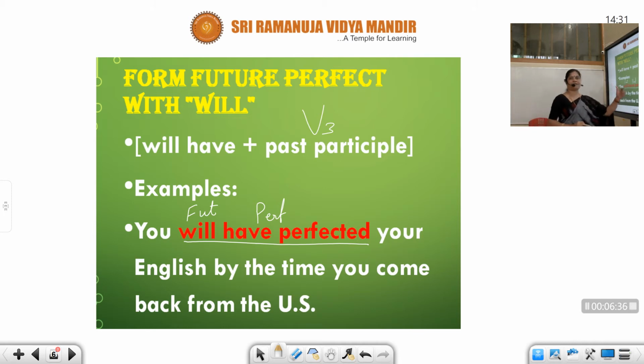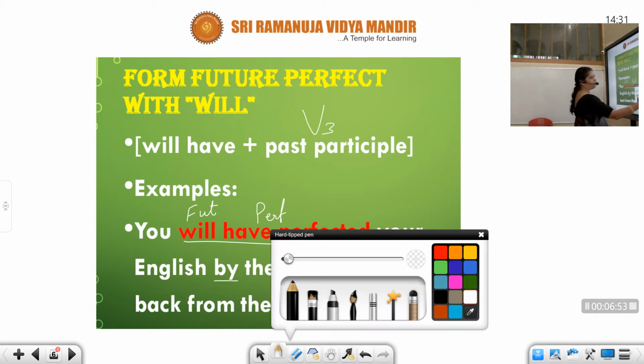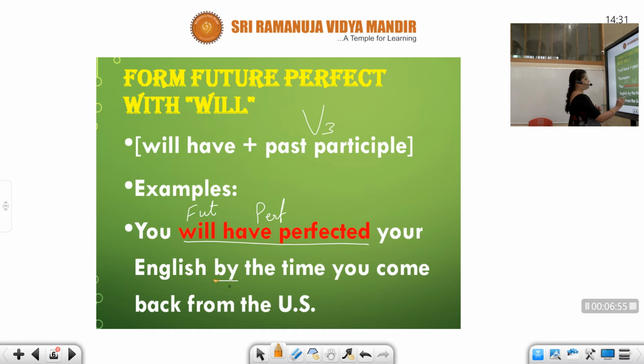You will have perfected means you will be perfectly good in your English speaking by the time you come back from the US. So here you can see, by the time you come back from the US, by is a keyword. By is a keyword. By the time you come is present simple.